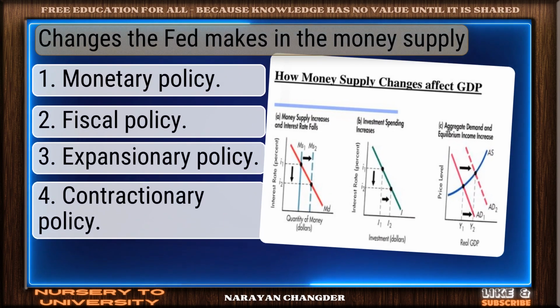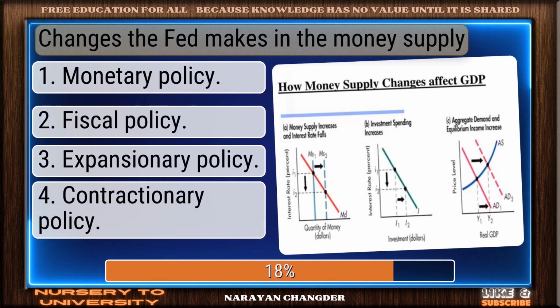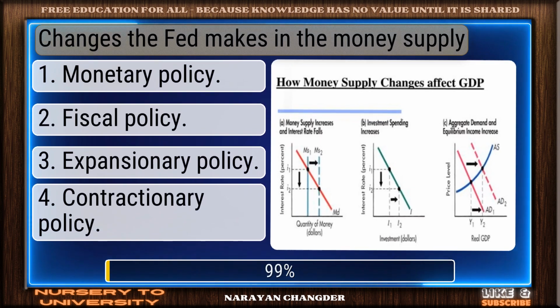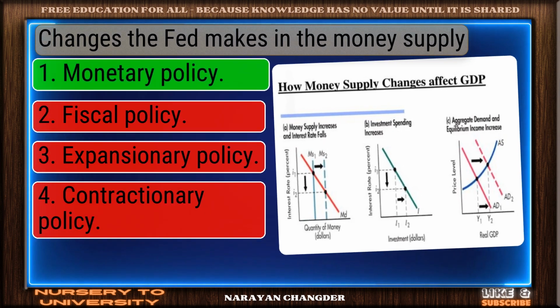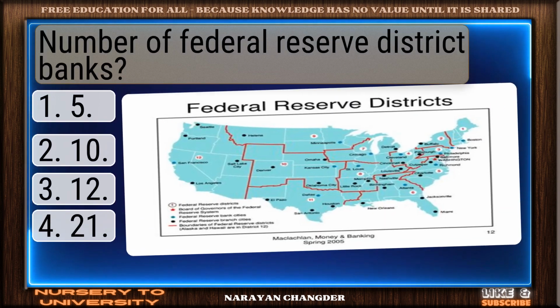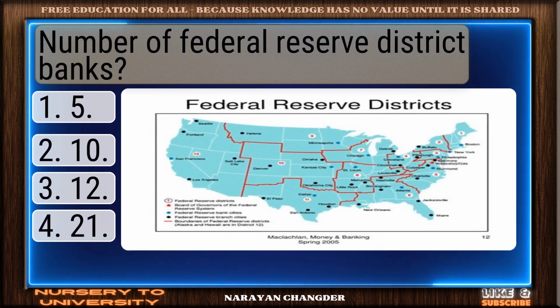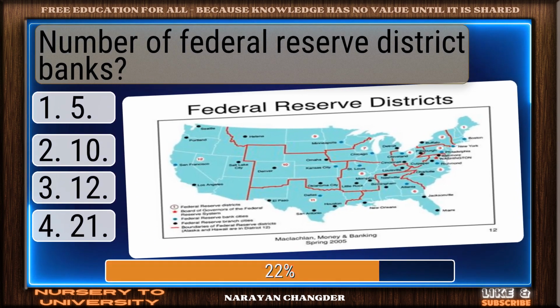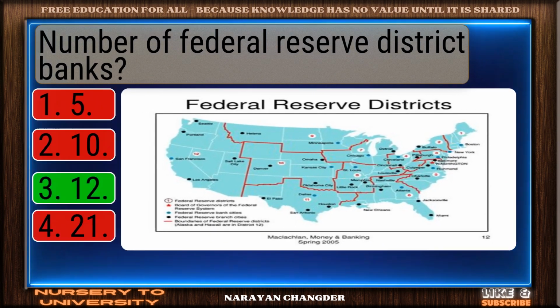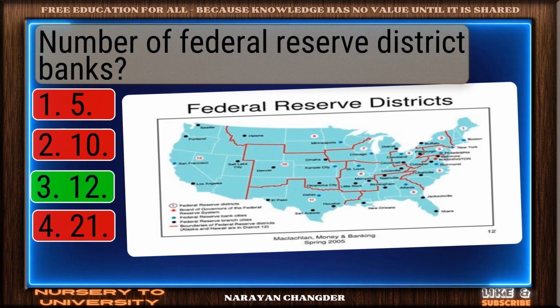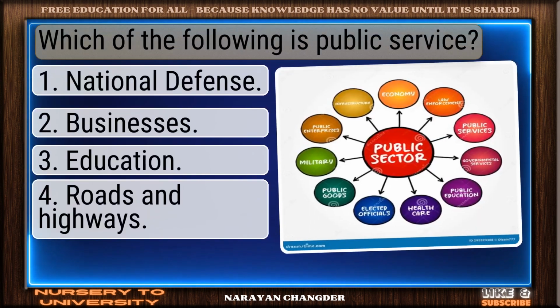Changes the Fed makes in the money supply. Well done. Monetary policy is the right choice. Number of Federal Reserve district banks. Well picked. 12 is the correct answer.